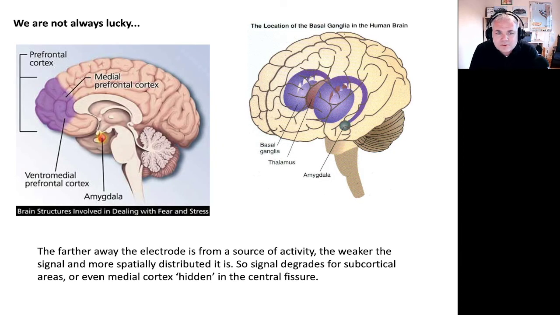It's also the case that, of course, there are deep brain areas. So you have, for example, medial prefrontal cortex, or these structures that are subcortical, deeper in the brain. And electrical fields, the voltage field, as you go farther and farther away from scalp surface with the source of the activity, becomes harder and harder to measure. So EEG is also problematic for the recording of deep brain structures. You do see some activity in EEG that reflects activity in these deep brain structures, but it's much smaller and harder to identify than cortical activity.